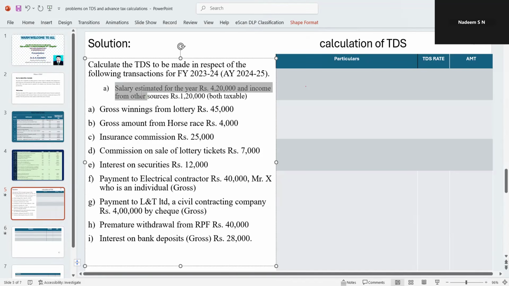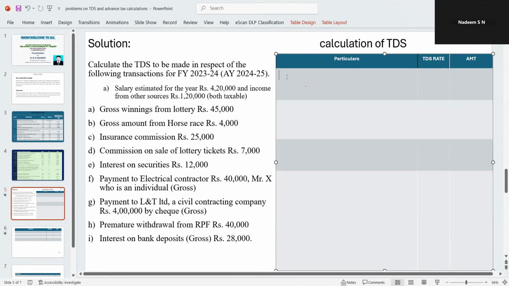Salary estimated for the year is given. You take salary first. Now to calculate TDS for salary, we need to go for a working note. Now I'm going to keep this in the bracket. So as per working note, this I'll do afterwards. It requires some adjustments to be done before you could calculate.